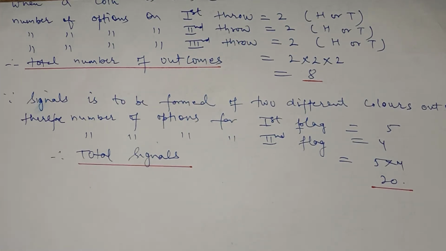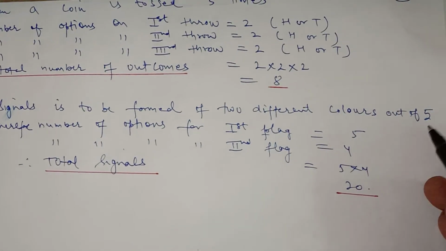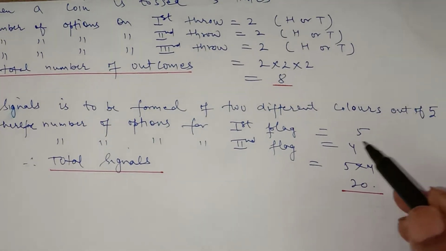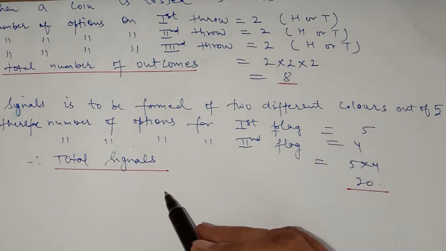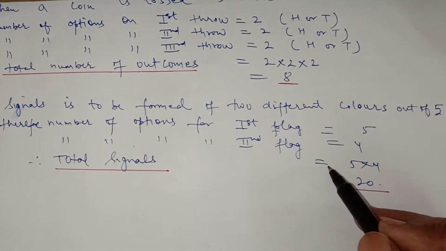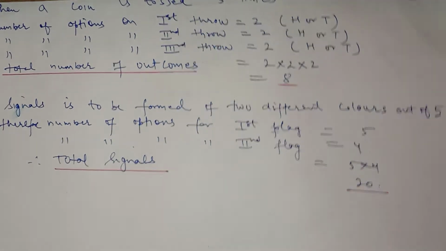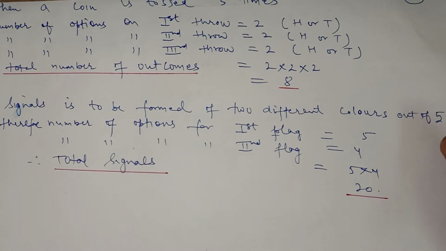So how many options can we choose? For the first flag, out of 5 flags we can choose any one of them. So the number of options to choose the first flag is 5, and the number of options to choose the second flag is only 4, because out of 5, 1 is already chosen and we cannot choose that, as it is given that the colors of the flags should be different.